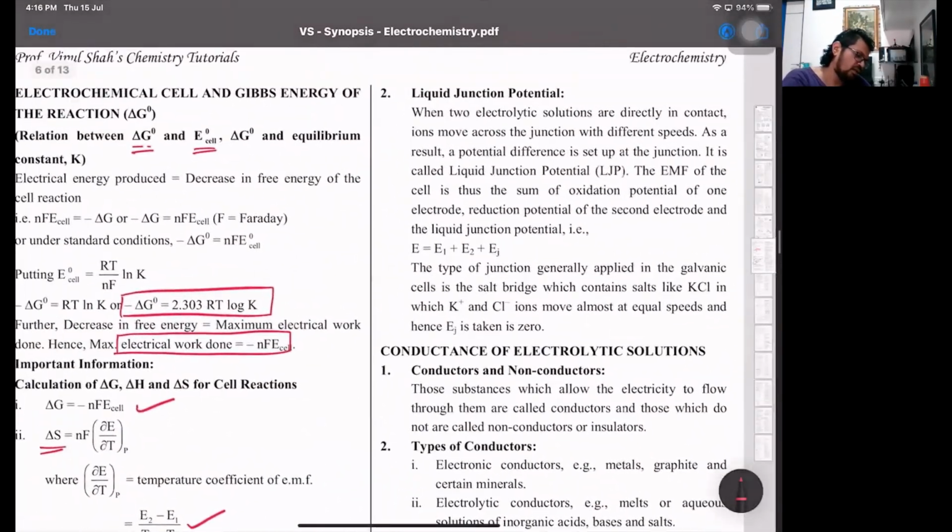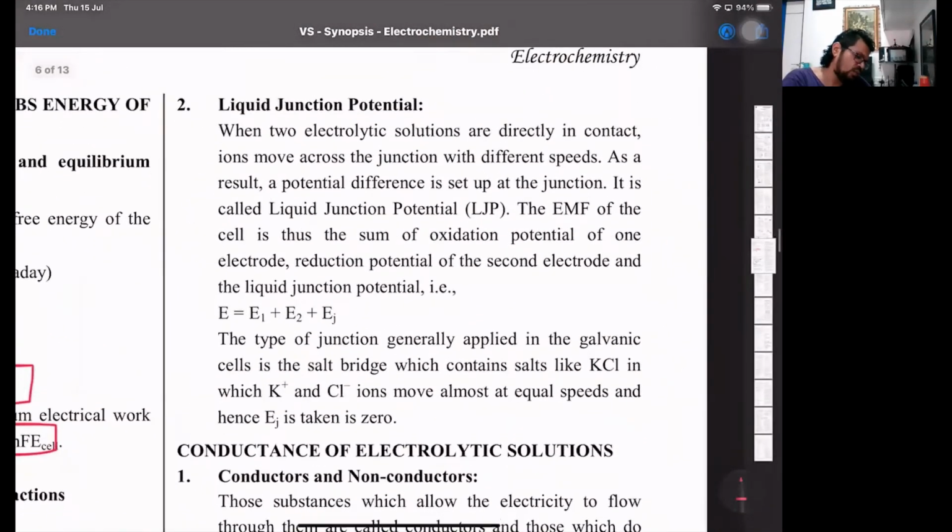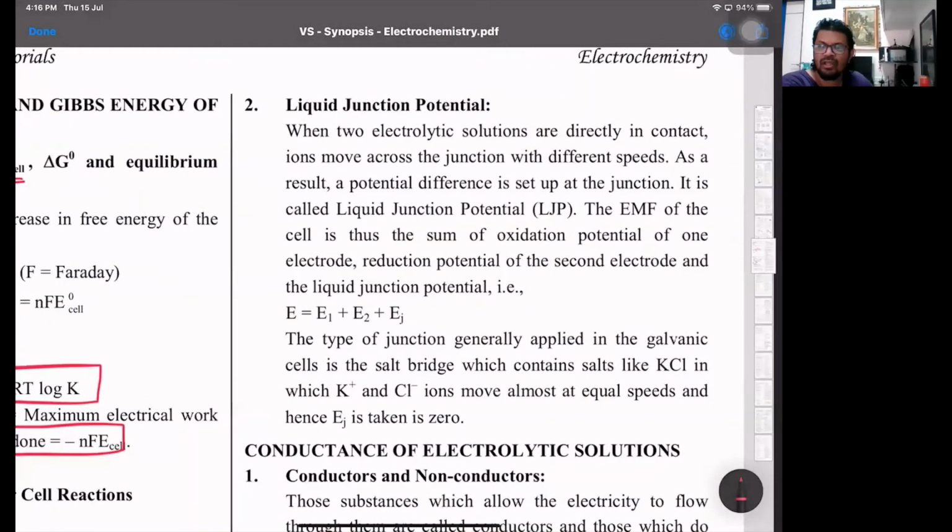Then next we have the liquid-liquid junction potential. This is the potential developed because of the excess ions. When two electrolytic solutions are directly in contact with different speeds, a potential difference is set up. It is called liquid junction potential. EMF is thus the sum of the oxidation potential of one, the reduction potential of the second, and the liquid junction potential. So all the three together give the EMF.